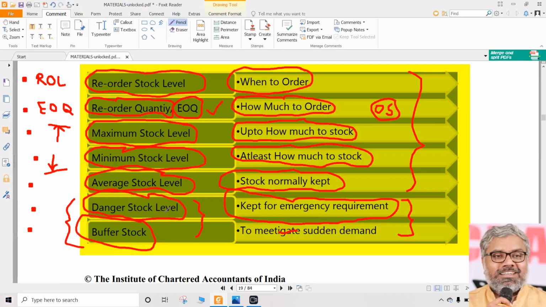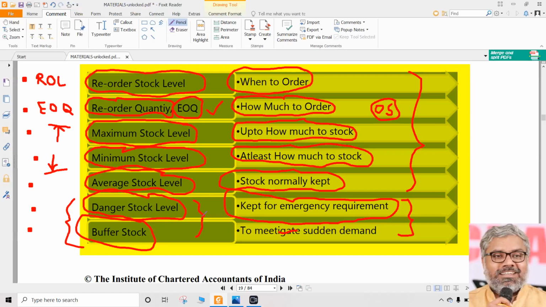Same with minimum stock level. At any point of time during the year, the stock level within the godown should never go below minimum stock level. If it is going, that means something went wrong. That is not a proper inventory control. Ideally, the stock level should not exceed the maximum stock level and should not be below the minimum stock level. These are the control points, which are important as a part of inventory control mechanisms. Average stock level is an indicative only. That's not something very crucial in the control, but it indicates how much stock is there on an average on a daily basis, generally how much will normally be kept in the godown.